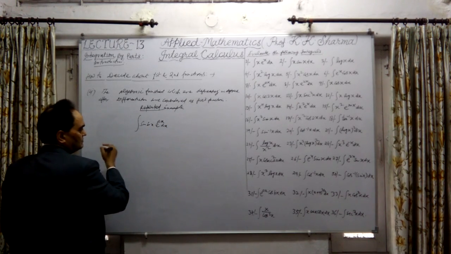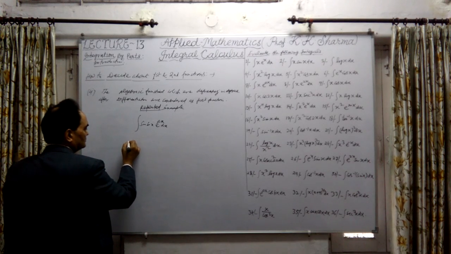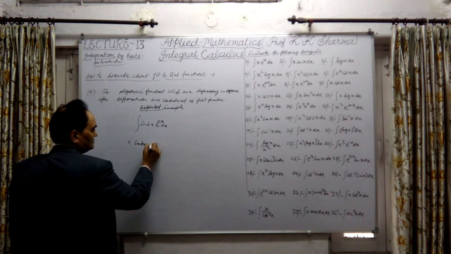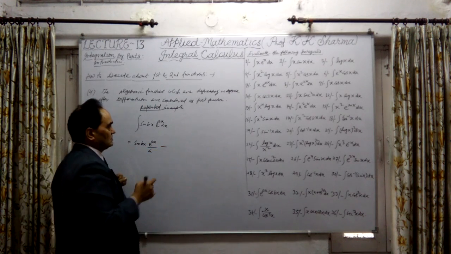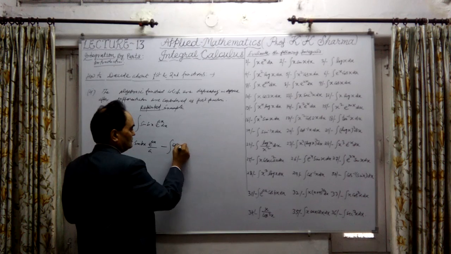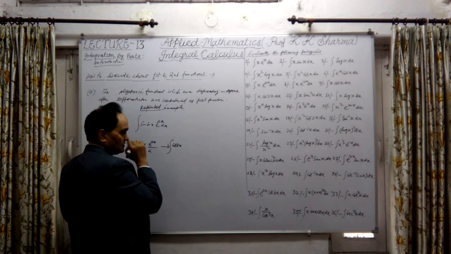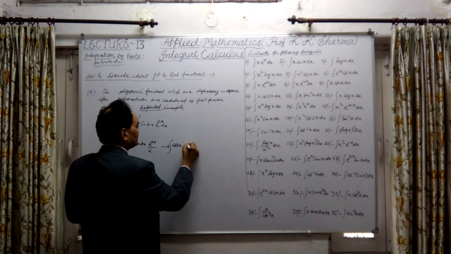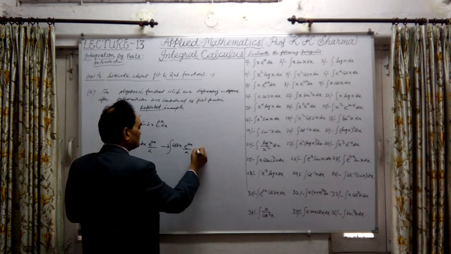Let me take this example here, how we can do this integration. This is the second function, this is the first function, sine bx as it is, into e raised power ax upon a, minus the integral of the differentiation of sine bx, which is cos bx into b. So in case of differentiation, we multiply by the coefficient, into e raised power ax upon a, dx.